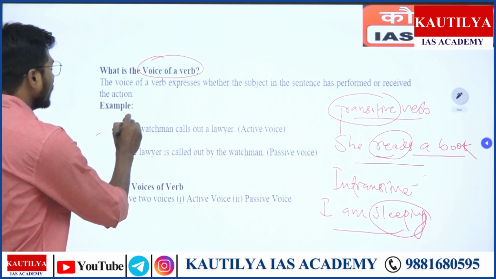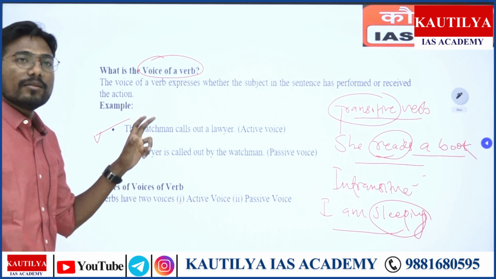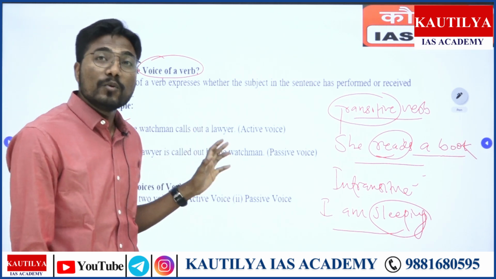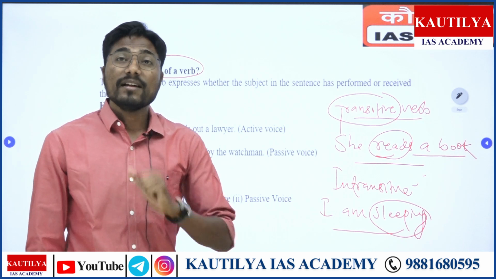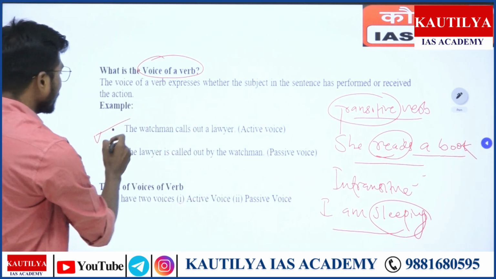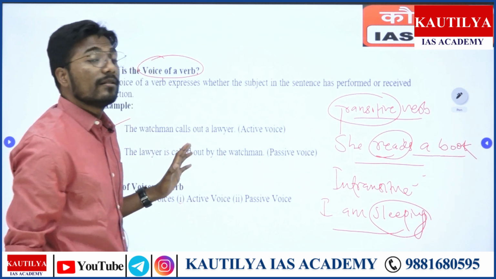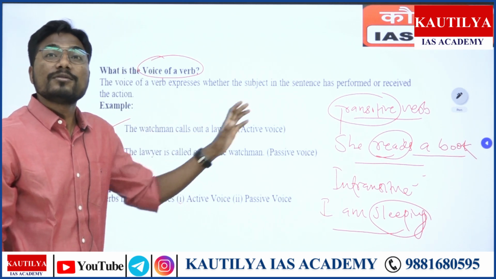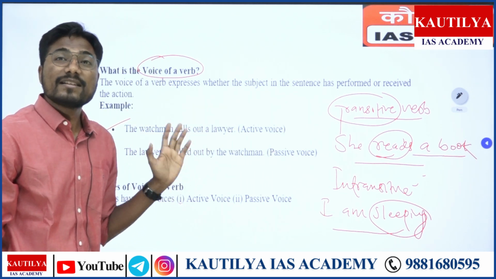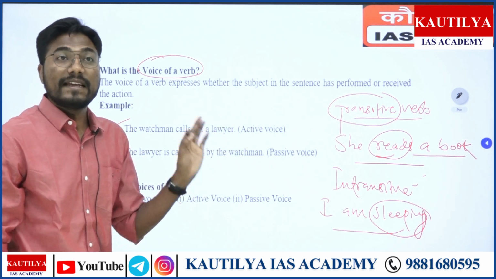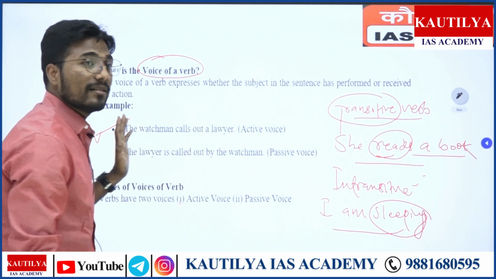As I said, the expression can be expressed in two ways when it comes to the English language. Say, for example, the watchman calls out a lawyer. This is basically a construction of active voice. ये किसका sentence है? Active voice, right?